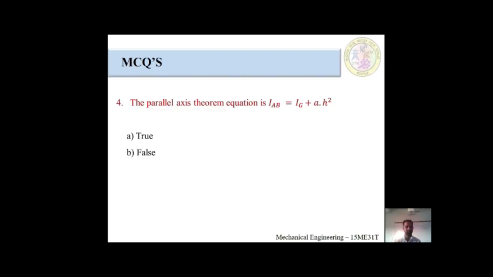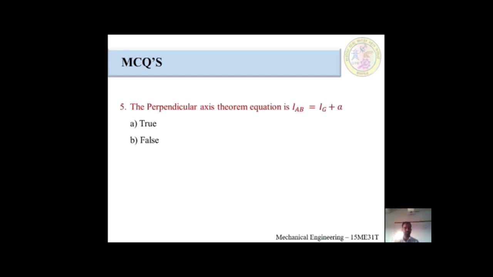First option is true, second option is false. Fifth question, the perpendicular axis theorem equation is IAB is equal to IG plus A. First option is true, second option is false.